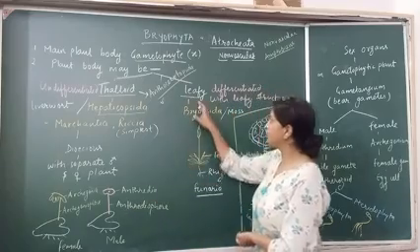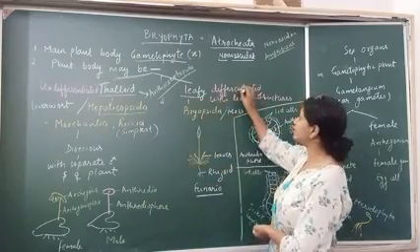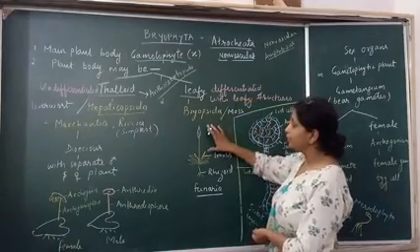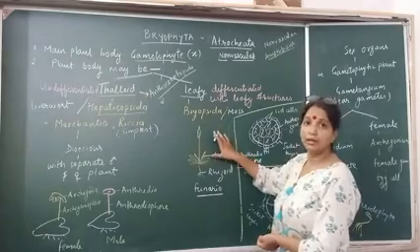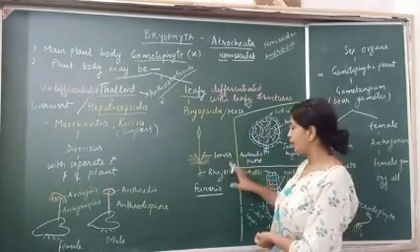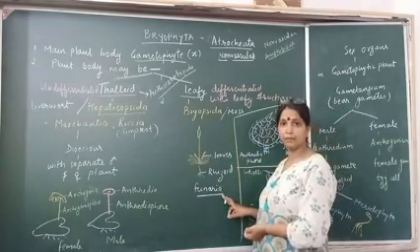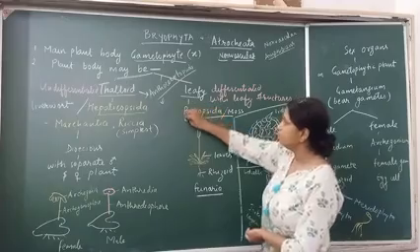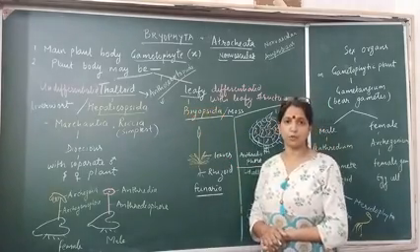On the other hand, it may be leafy, that is differentiated with leafy or shoot-like structure. This is the leafy gametophyte of Funaria. So this is the leafy structure of Funaria, and Funaria is a moss belonging to the class Bryopsida.